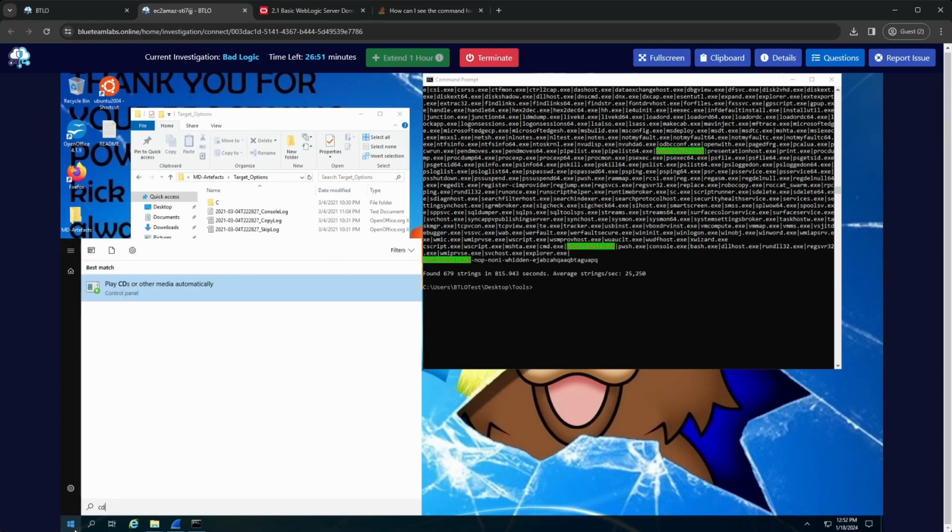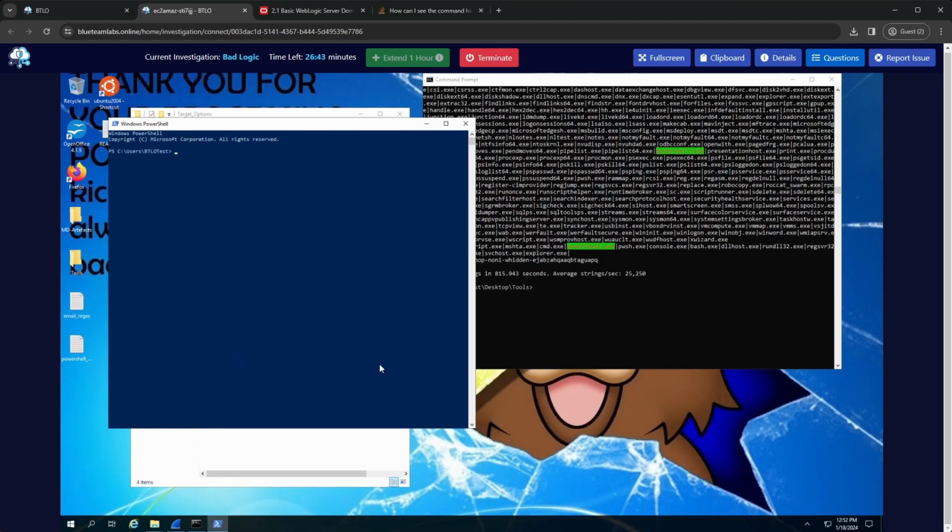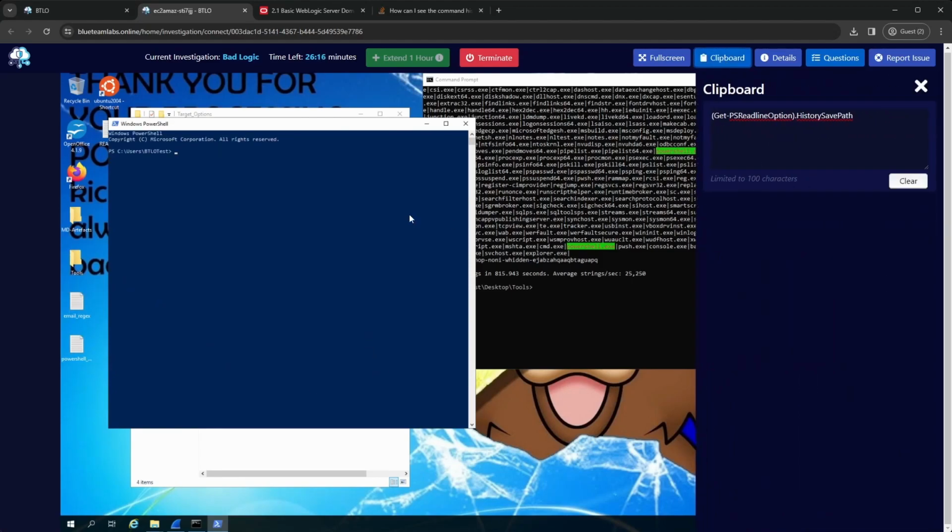So let's open command. Nope, we need PowerShell. Oops. Let's try paste it. Nope, I'll type it in. There we go. Okie dokie, let's find out. Okay, so it's given us the path for the file. So yeah, it does match what we saw on Google.